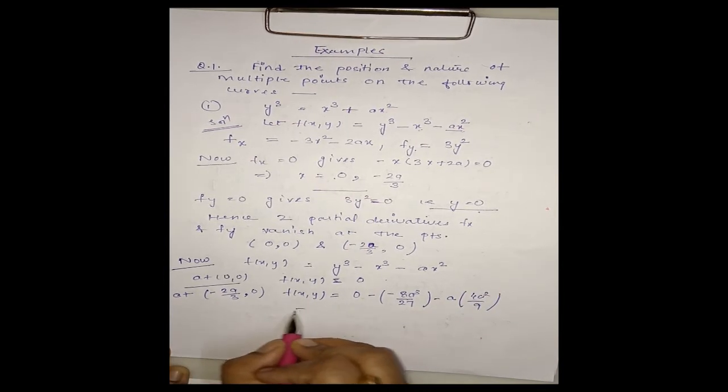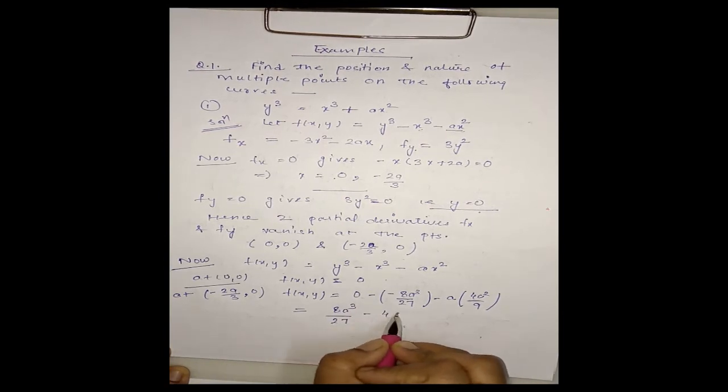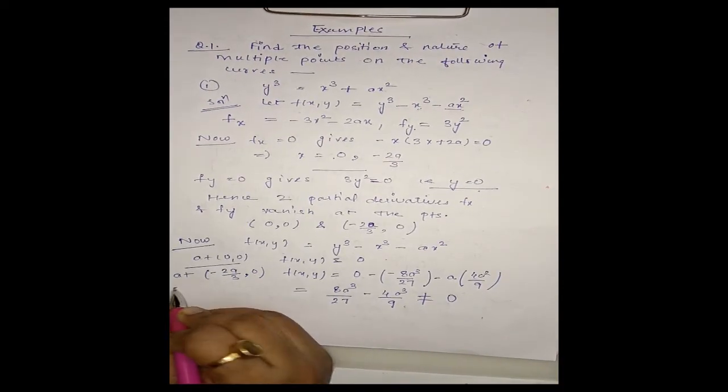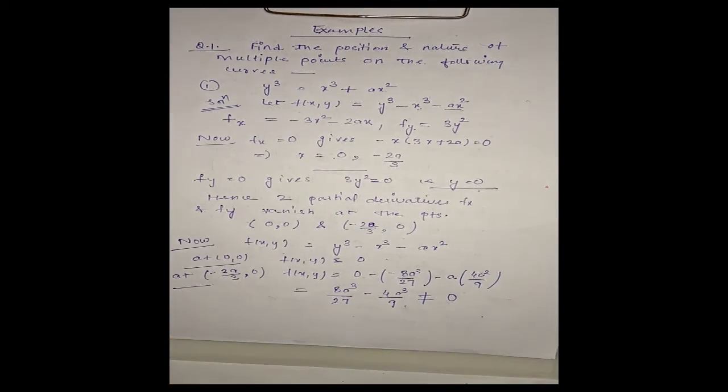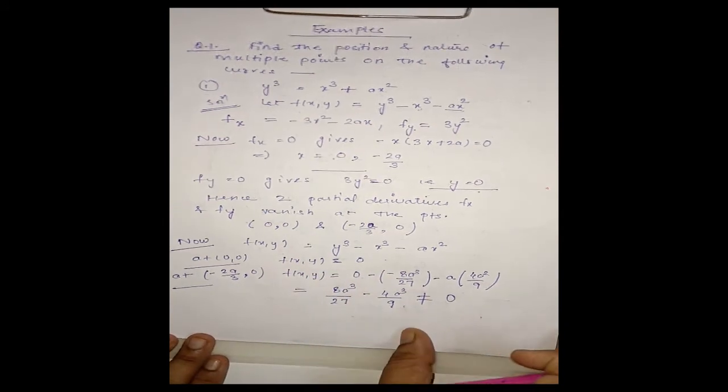On simplifying this, I get 8a cube by 27 minus 4a cube by 9, which is clearly not equal to 0. That means the point minus 2a by 3, 0 does not lie on the curve f(x,y) equal to 0.